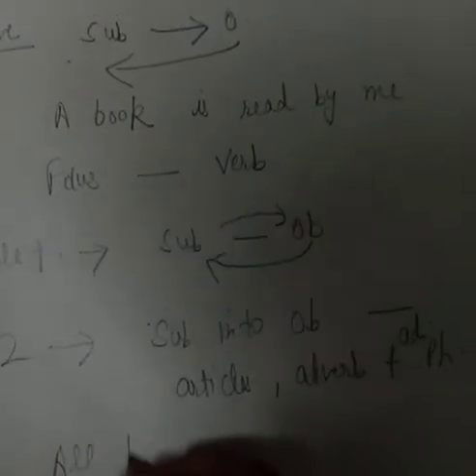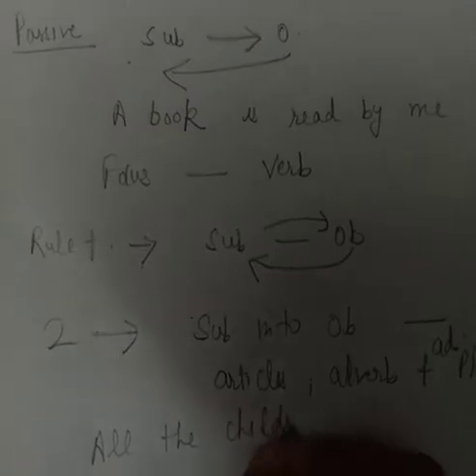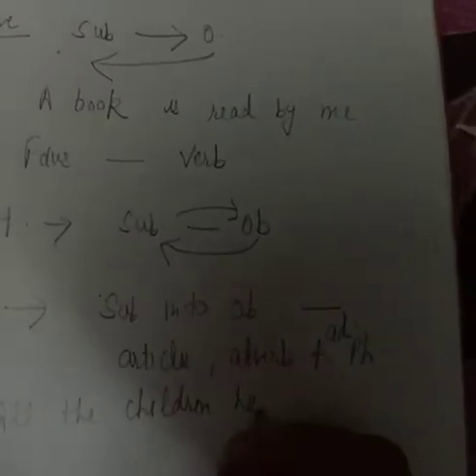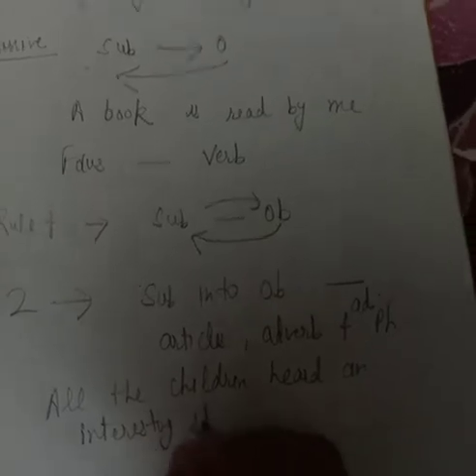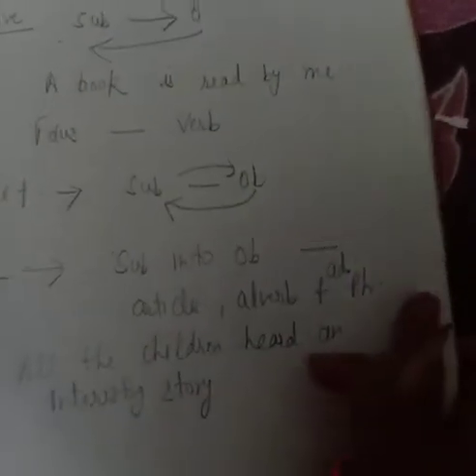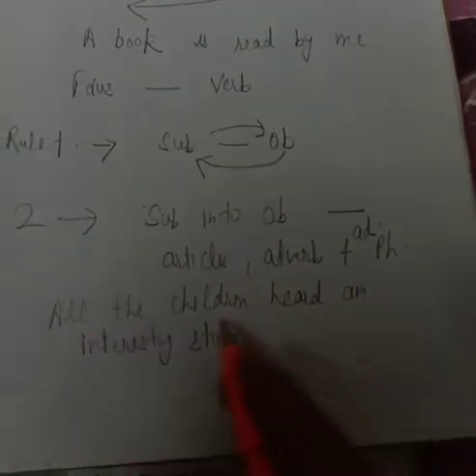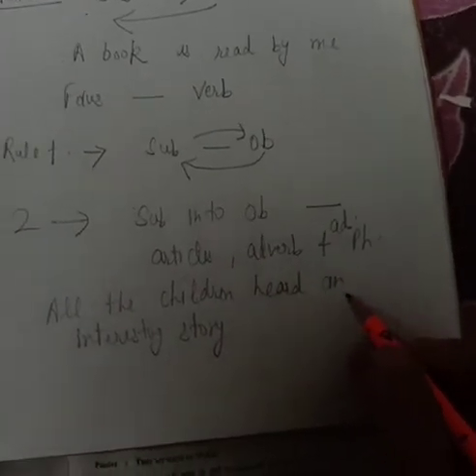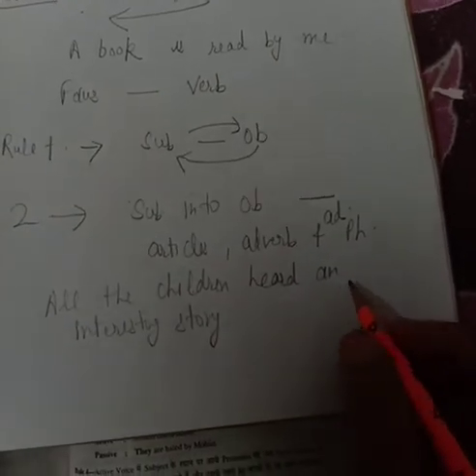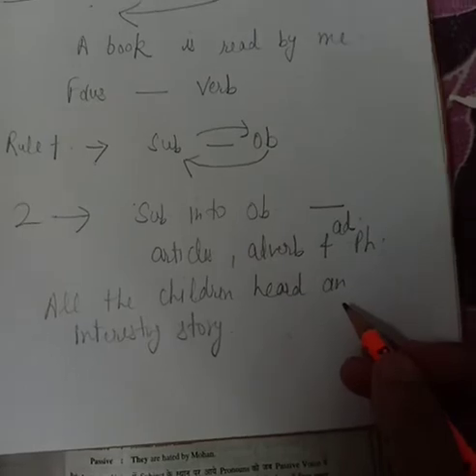an example. All the children heard an interesting story. Okay, now what was our rule? In the rule I told you that whatever the articles, adverbs or adverb phrases are used with the object, we never exclude them. We always use the object with articles, with adverbs and with phrases.